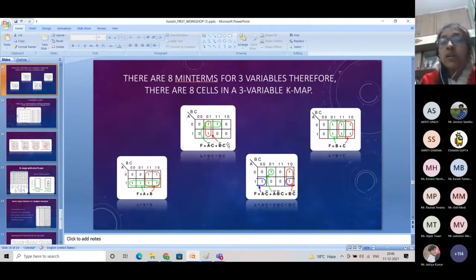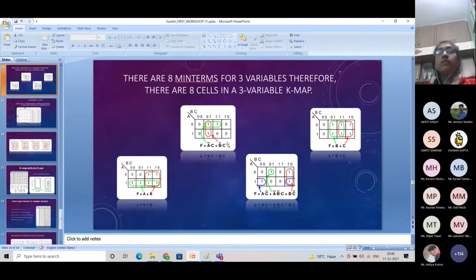Okay, from some of these examples, you'll be more clear about writing the equations from the groups. So see this red group. In this red group, B is not changing its value. B is constant. C is not constant. A is also not constant.